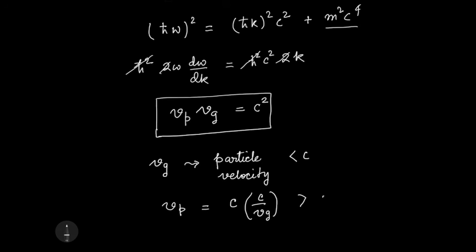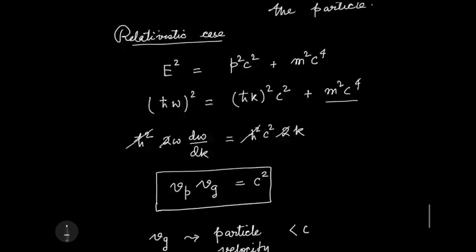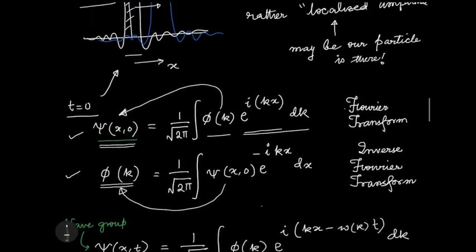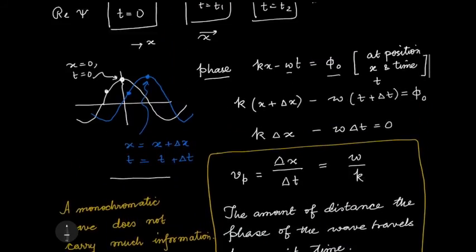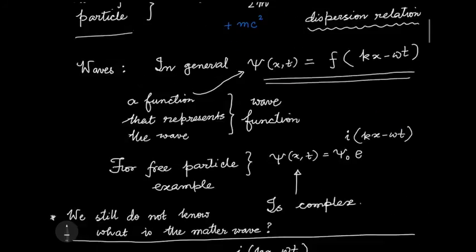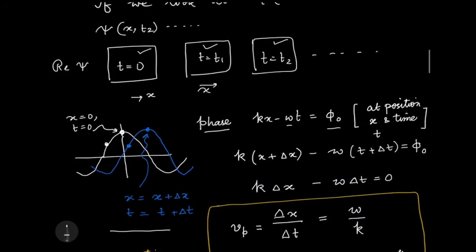And c by Vg is greater than one, so this is greater than c. Well, the phase of the wave can go faster than the speed of light. But that doesn't violate anything, because as we said, phase velocity is something on which we cannot actually encode any information.